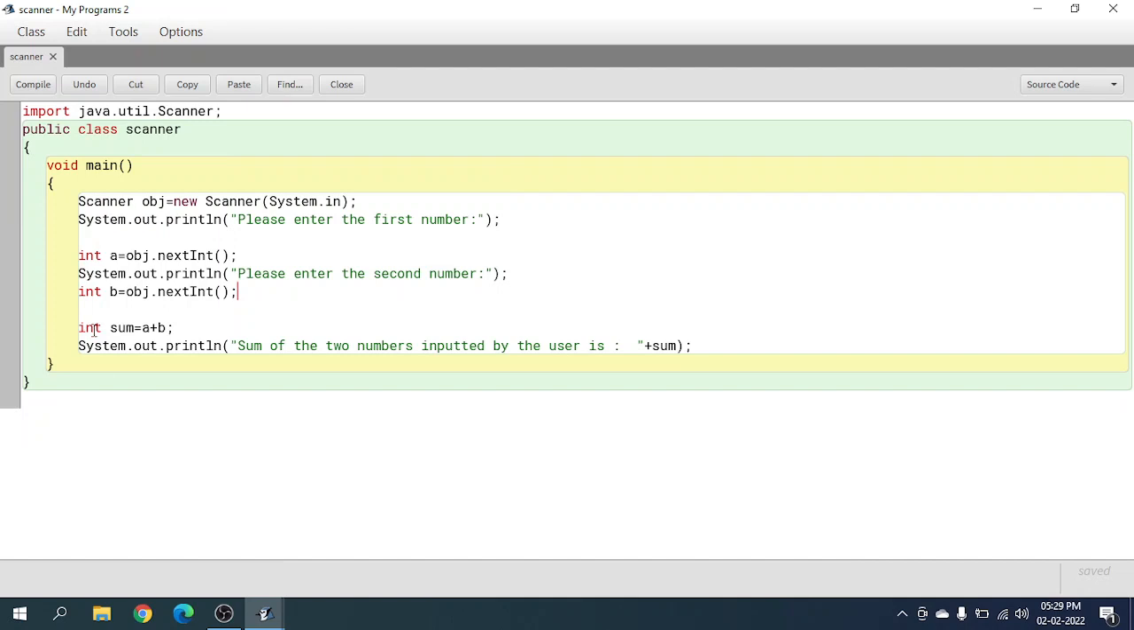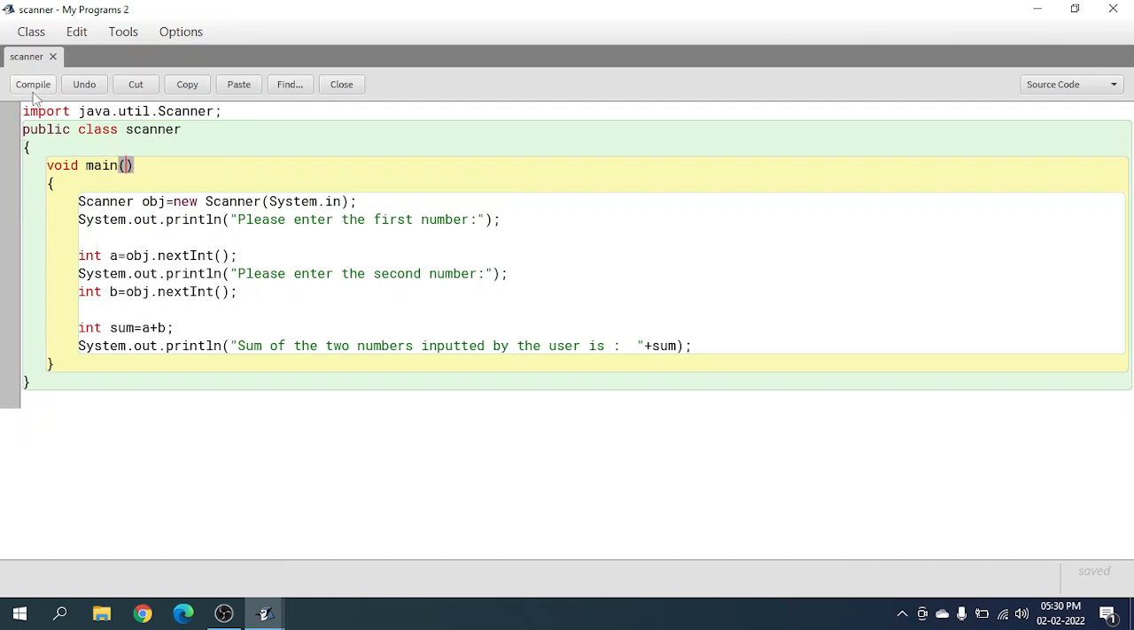That's it. Now we are coming on to the part that you might understand very nicely. Int sum equals a plus b, which is the values that we will put, and system.println sum of the two numbers inputted by the user is plus sum. You might already know this, we have done this so many times. So that's it for this scanner. You can do a lot of complex stuff with scanner, but for now that is it. It's basically how we write a number over here.